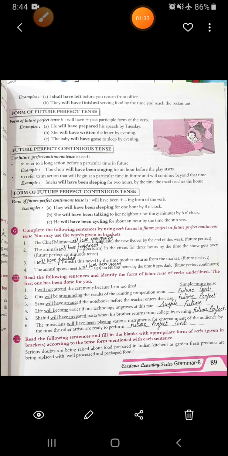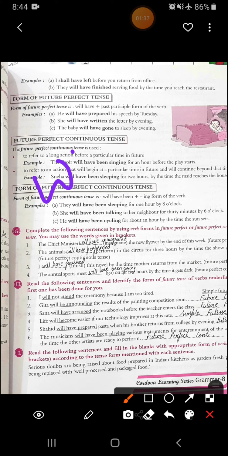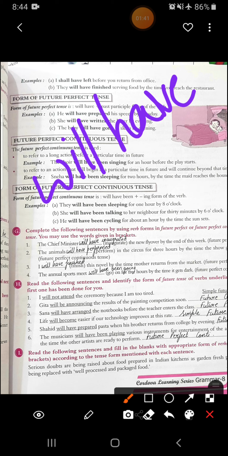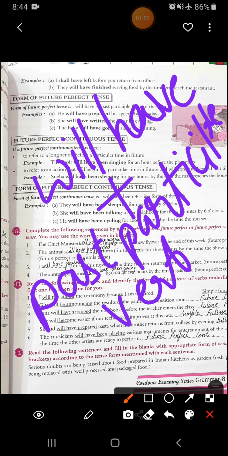Now let's see what is the form of future perfect tense. What is the form? How we write? Will, have, plus past participle form of the verb. This is the form with which we write future perfect tense.